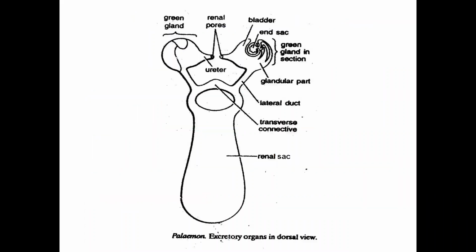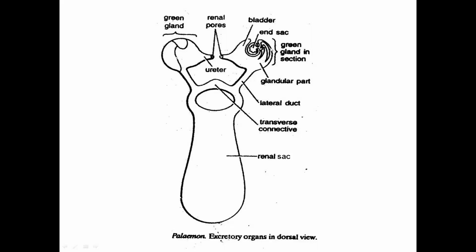So this is the excretory organ of the prawn. See, this is the green gland, from here to here. These are the two lateral ducts which connect the green gland with the renal sac. This pair of green glands is also connected to each other through the transverse connective. So each green gland is connected to the renal sac through the lateral duct, and the two green glands are connected to each other through the transverse connective.